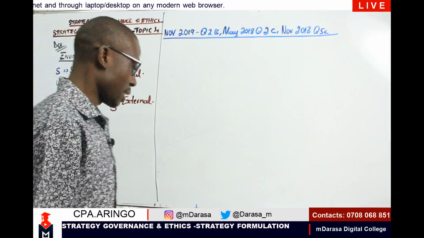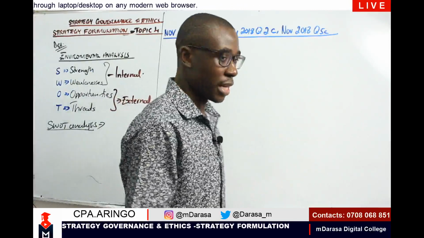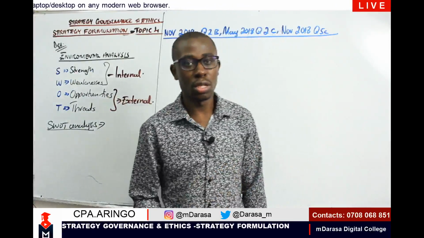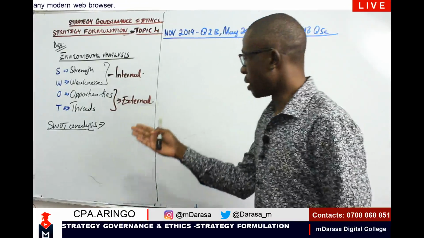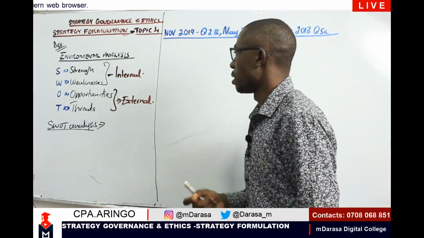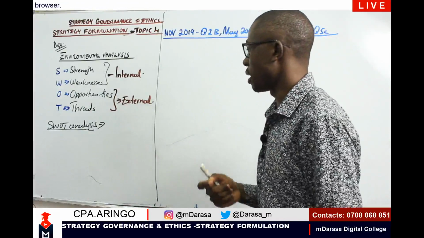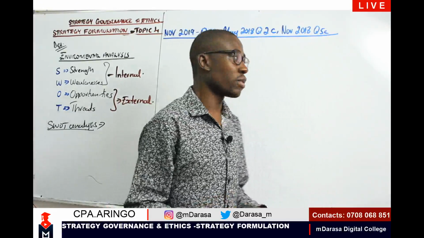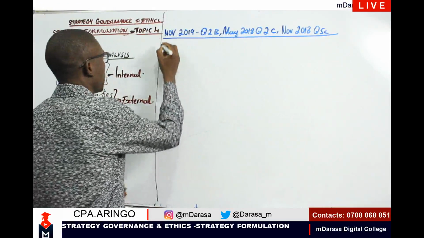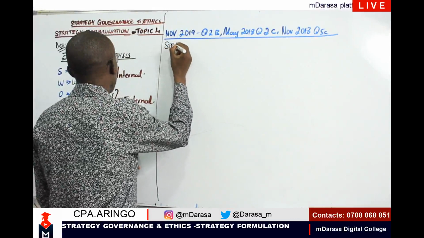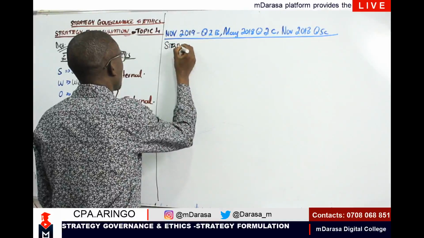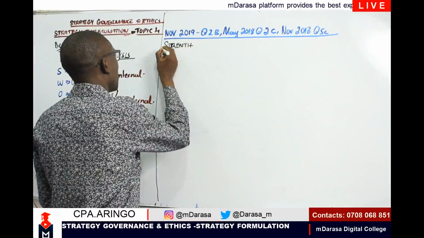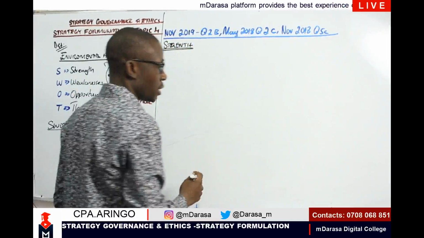So let's start. We've said that when we will be talking of SWOT analysis, I'll be looking at this concept: strength, weaknesses, opportunities, and threats. So we start with the aspect of strength. My good student, we are starting with the aspect of strength. I want us to start with strength.